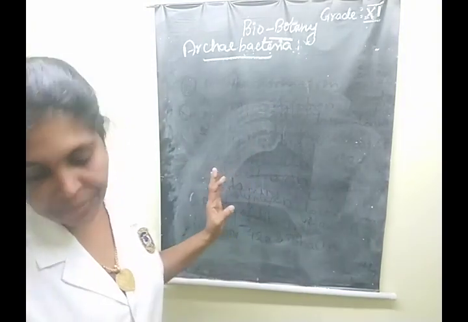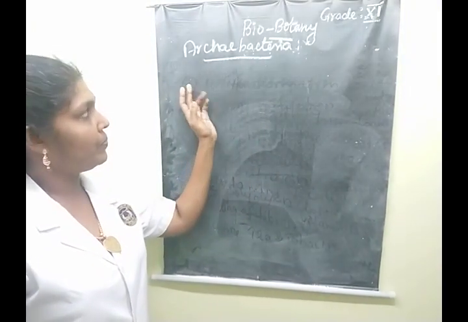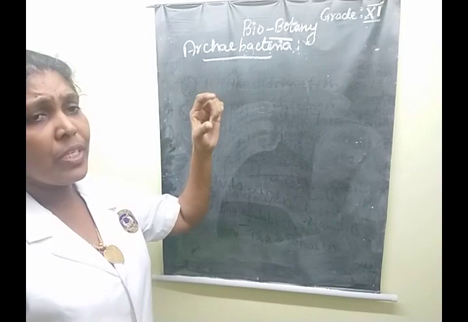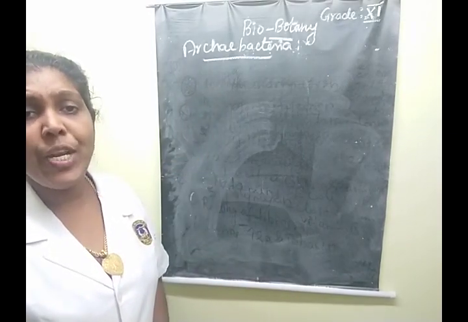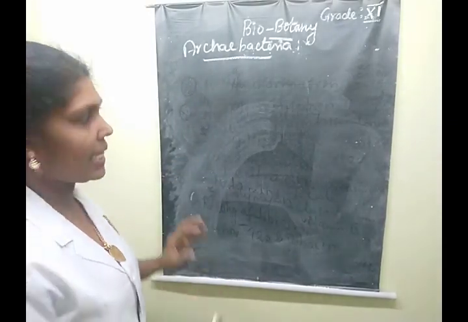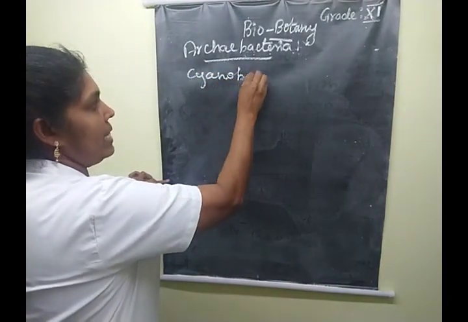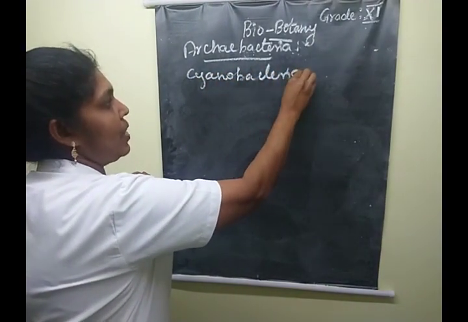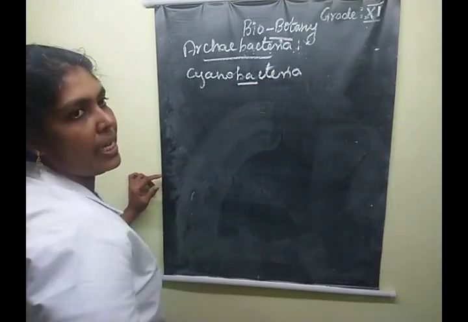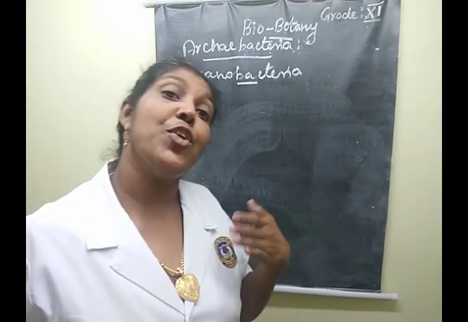The next one we are going to learn about is a small topic, Cyanobacteria. Clear? Cyanobacteria is also known as Cyanophyceae.